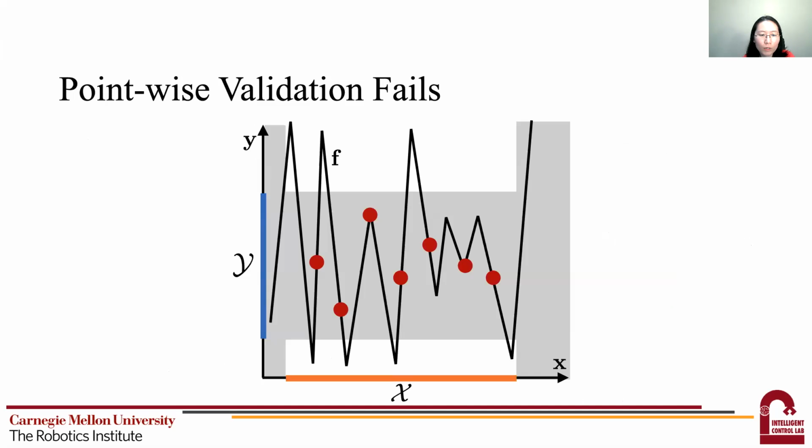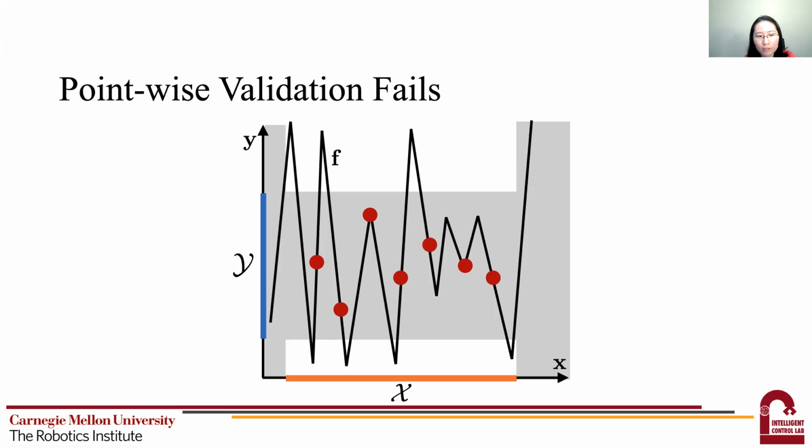Conventional point-wise validation methods cannot correctly answer the question if the set X is a continuous set. That is, it contains uncountably many points. One example is shown here. Suppose the neural network f maps the horizontal axis X to the vertical axis Y. We want to verify that for all X in the original range, the output Y should lie in the blue range. In other words, the graph of the function encoded by the neural network should be bounded by the gray region. And apparently from this figure, the function does not meet this specification.